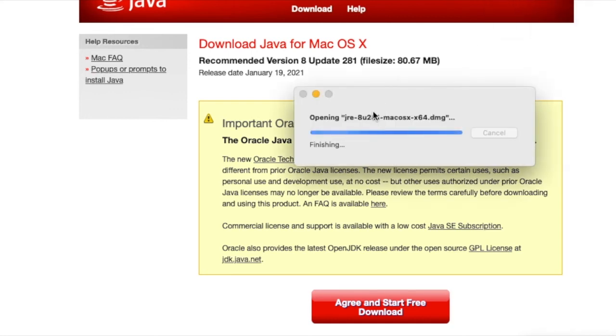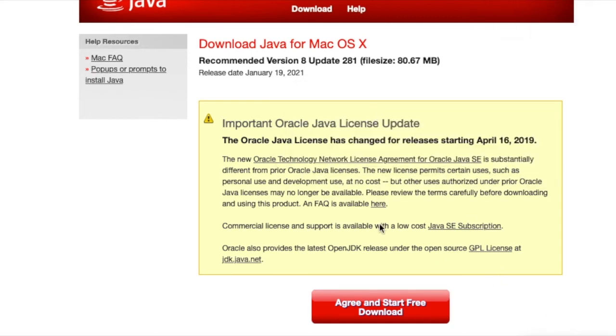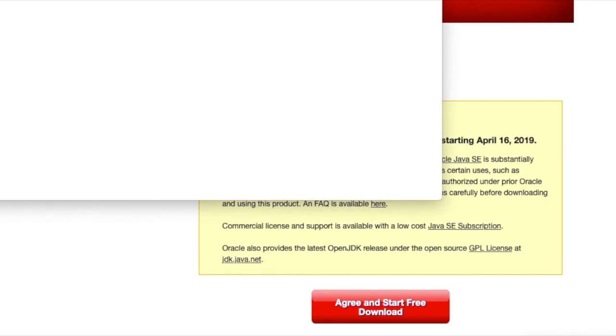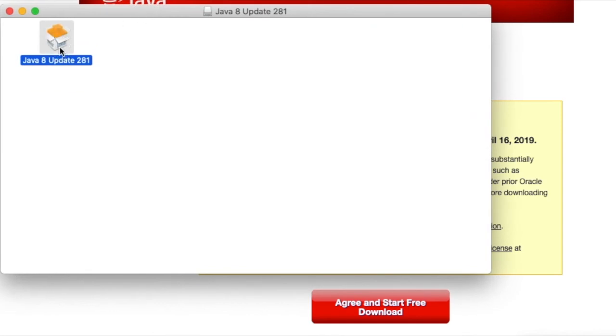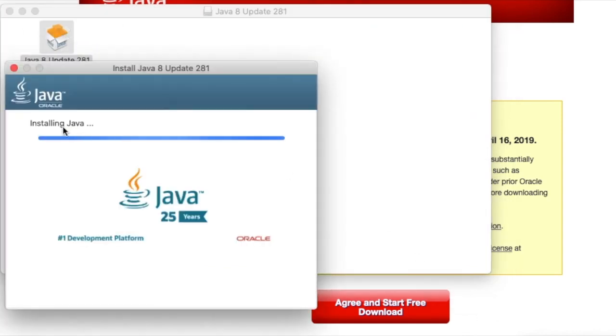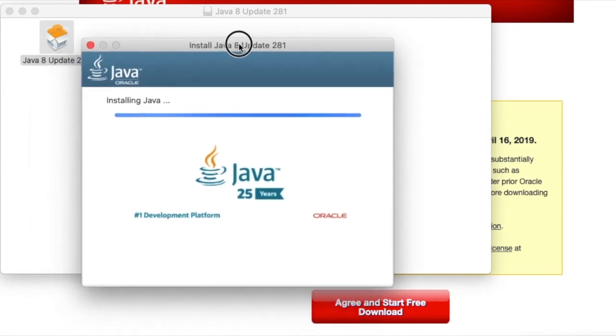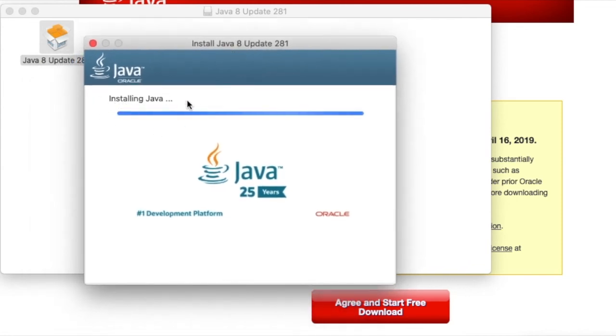But to get the javac file, you need to download the Java JDK file also, which will help us get the javac file. So let us update this. The Java installation has started. It will ask you for the password of your user, and after entering the password, it will redirect you to the installation of Java.